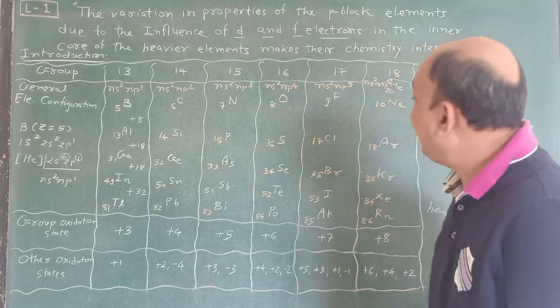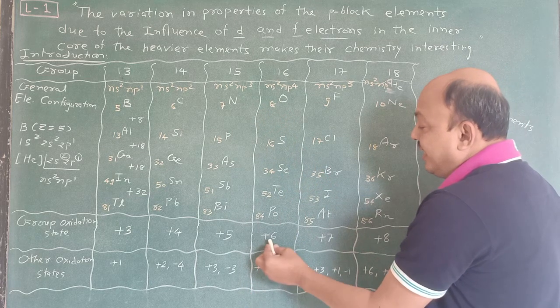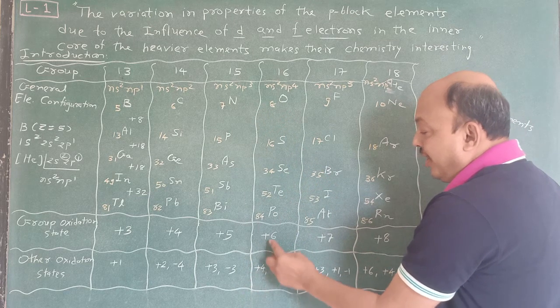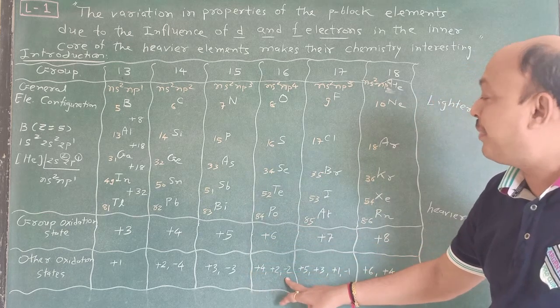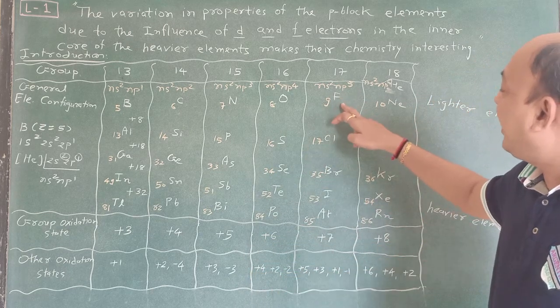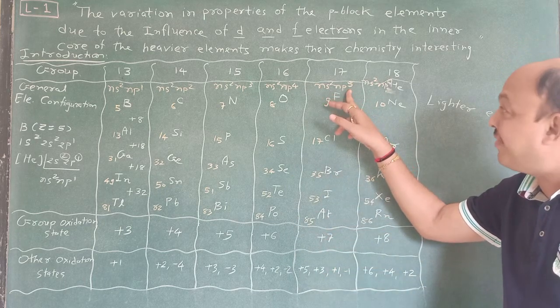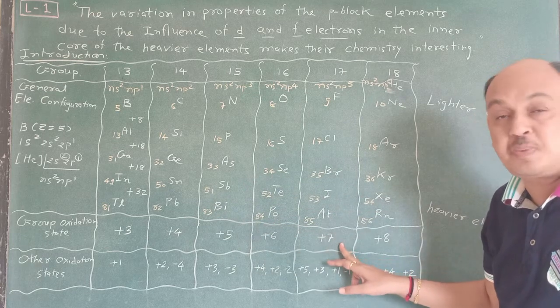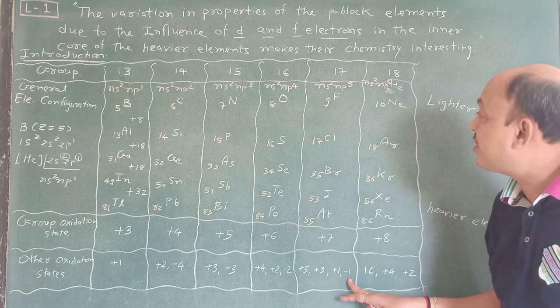In the same way, oxygen group is there, so it's plus 6. But in certain cases they lose electrons, so plus 6, plus 4, plus 2, and plus-minus 2 is also possible. Fluorine group: the total electron count is 7, so the general oxidation state is plus 7. But plus 5, plus 3, plus 1, and minus 1 are also possible.